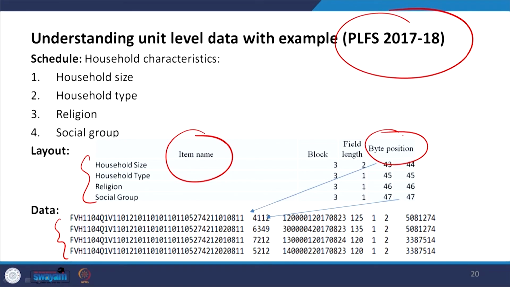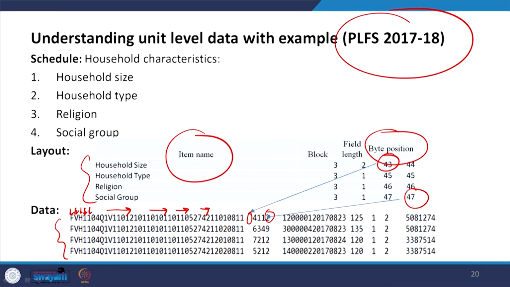Suppose I want to read the total byte position here, it is from 43 to 47. If I start counting 1, 2, 3, 4, 5 and keep on counting the positions, the position stands at 43, and this is our 47th position.